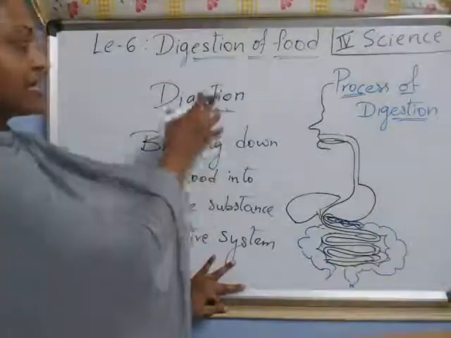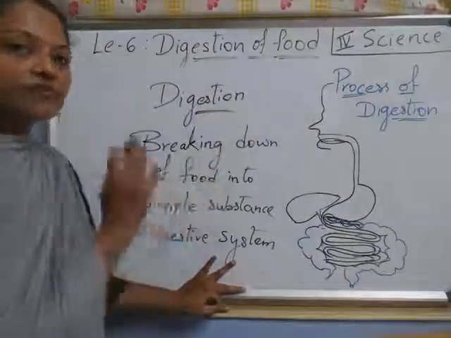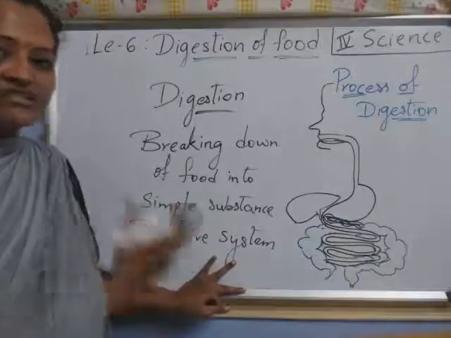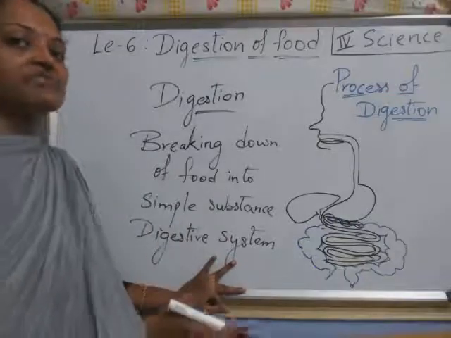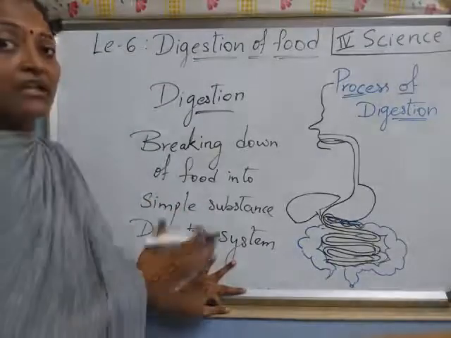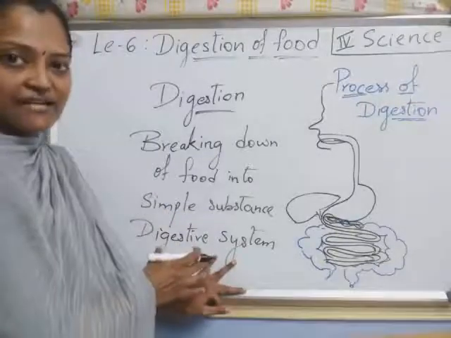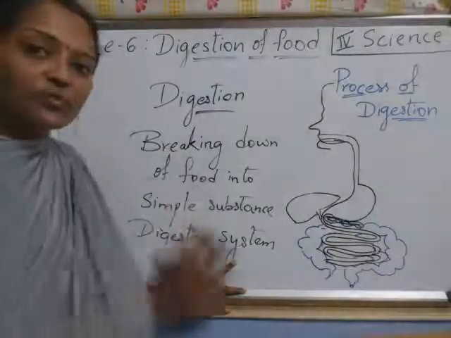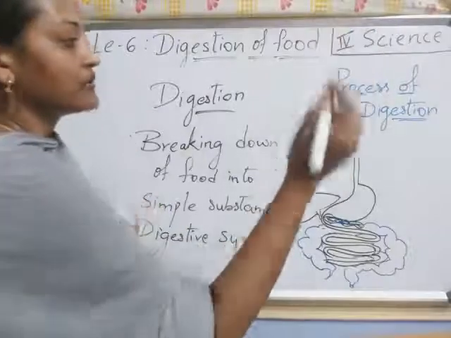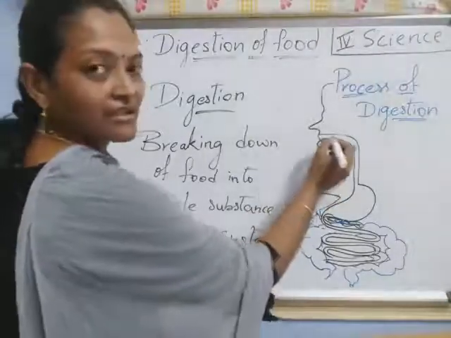Digestion is nothing but breaking down of food into smaller, simpler substances. This is there in the digestive system. Digestive system has some group of organs. What are those? Now look here. This is the mouth, right? Think of this as a side view.